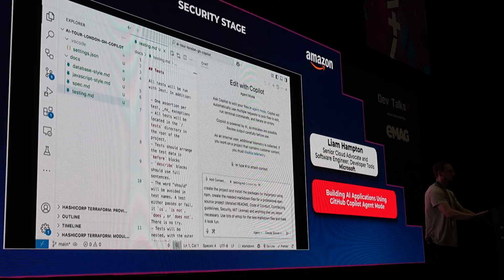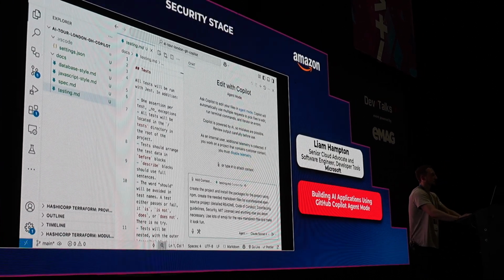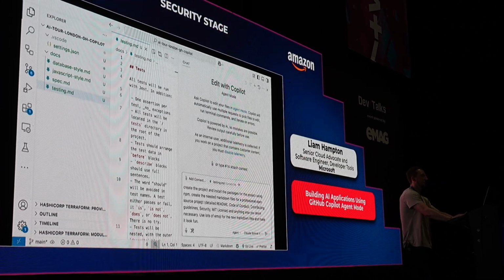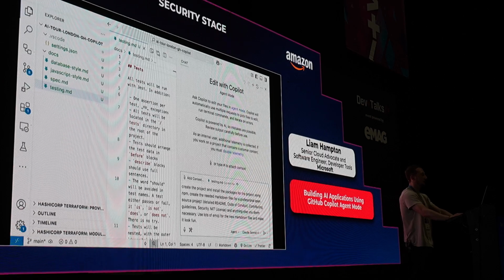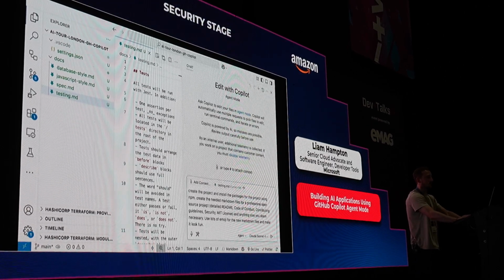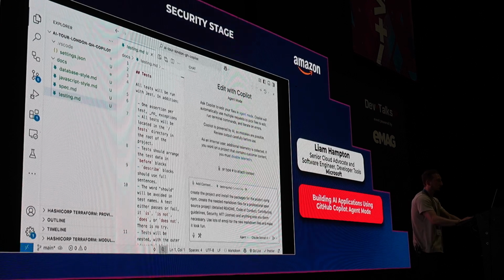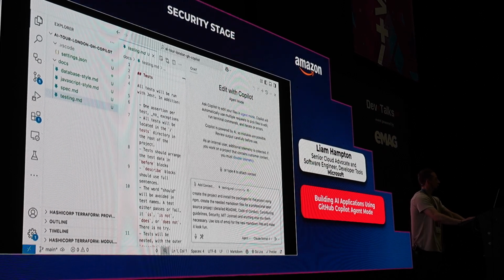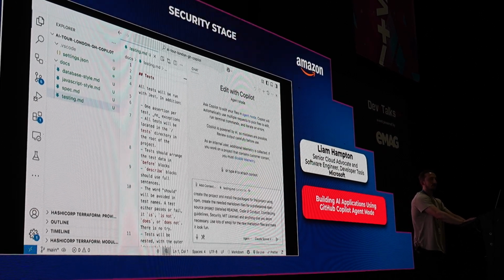In the spec. Create the needed markdown files for a professional open source project. Detailed README, code of conduct, contributing guidelines, security, MIT license. Nobody likes writing that stuff, but it's all proper and you absolutely need it for an open source project. Copilot, do your job. Anything else you need is necessary. Use lots of emojis and have some fun.